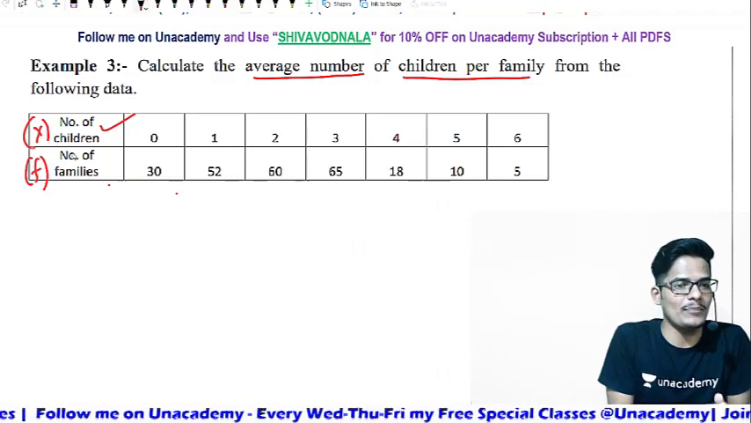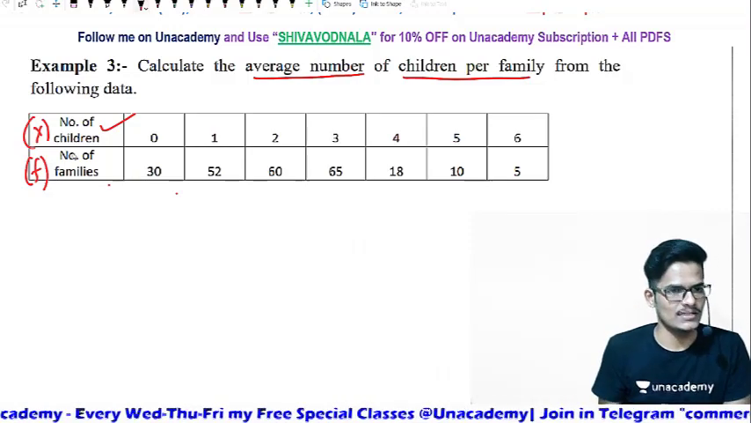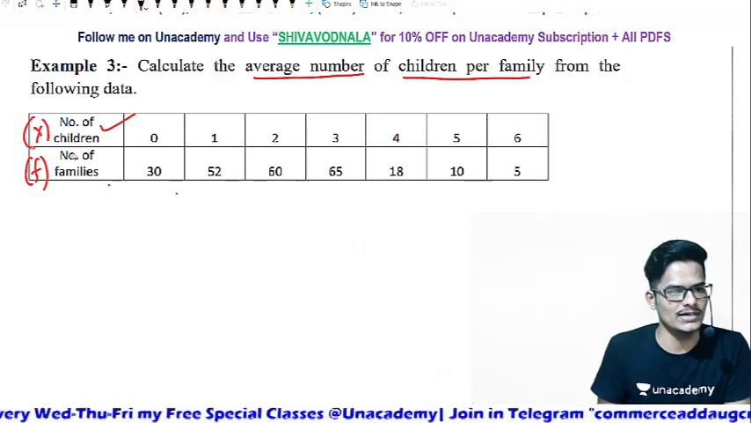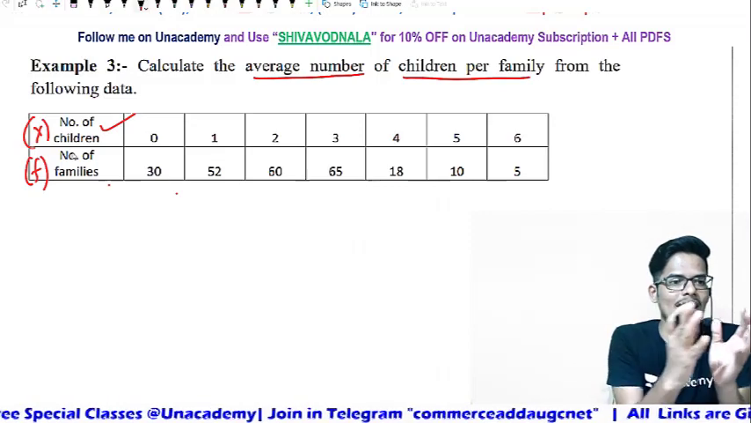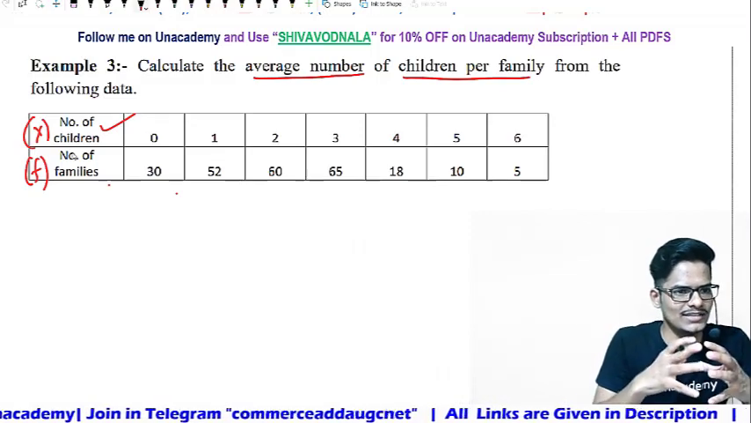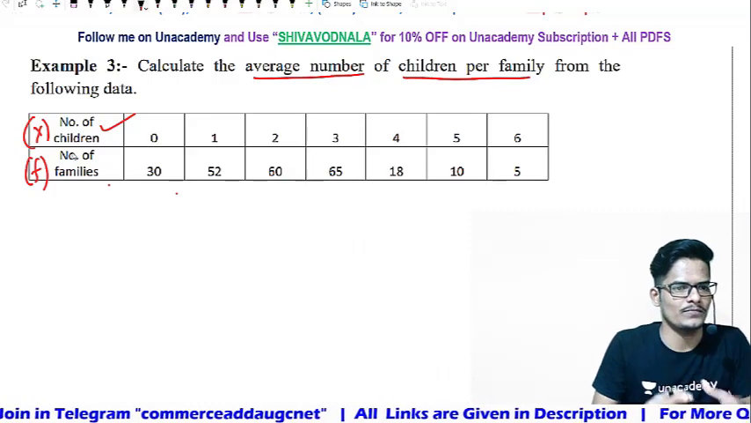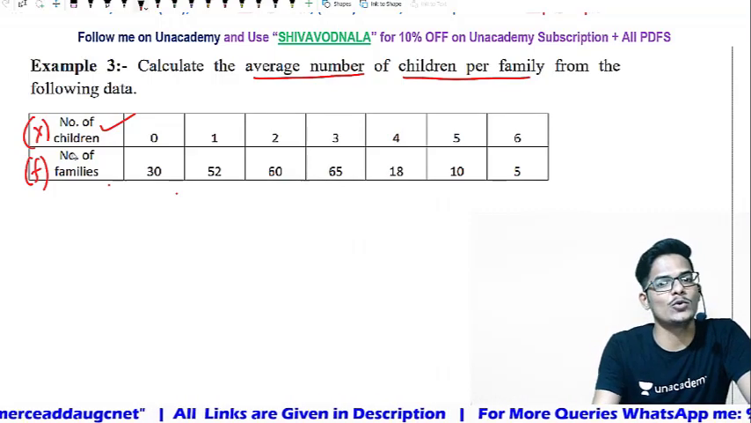So 30 families have 0 children, 52 families have 1 child, 60 families have 2 children. Like that, different categories of families are given, having children from 0 to 6. So these were categorized into groups: a 30-family group, a 52-family group. That is why it is called grouped data.